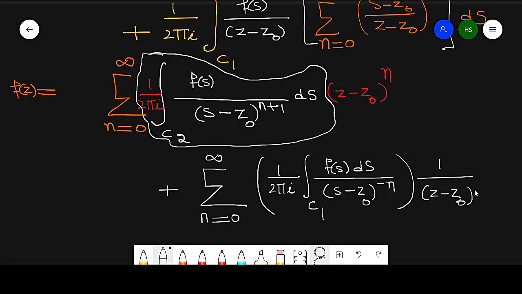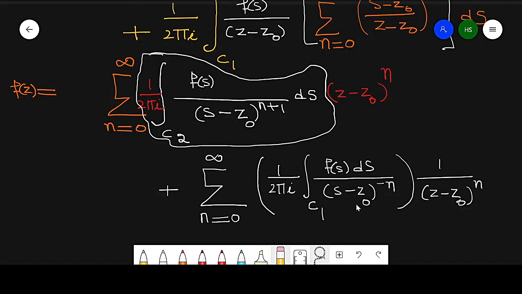So this is z minus z naught raised to power n plus 1. In this way I write this term. So simplify this value, and it will convert into this raised to power n.